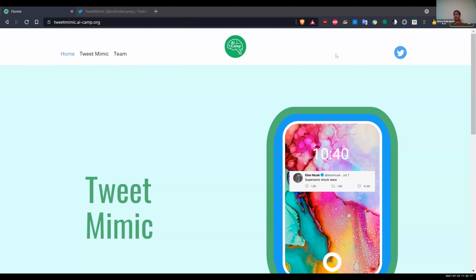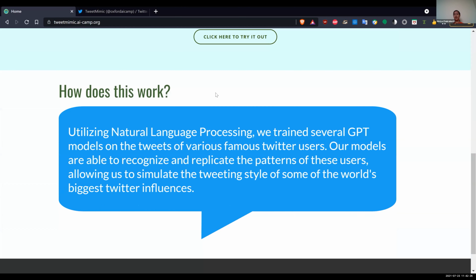On behalf of the Oxford team, I introduce to you our project, the Tweet Mimic. This is a project that uses NLP, natural language processing, and AI to imitate tweets based on the user's prompt and the computer's analysis of the chosen Twitter account.